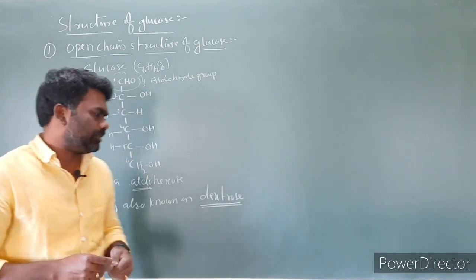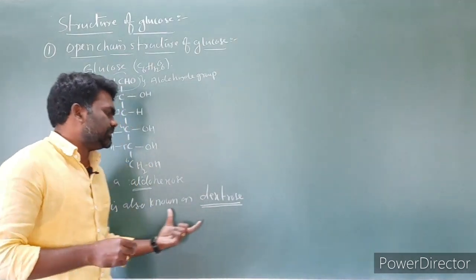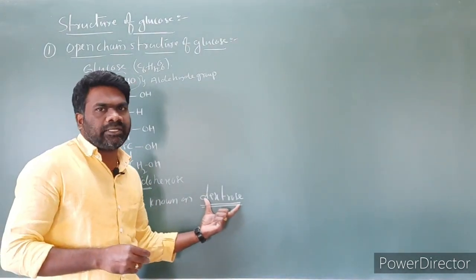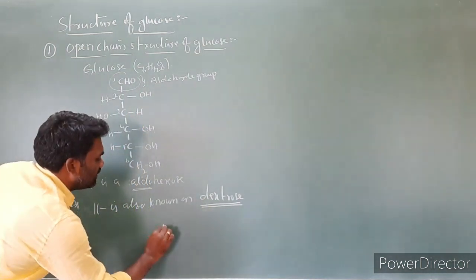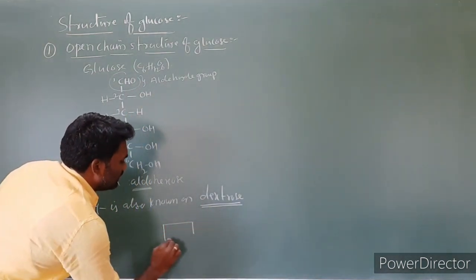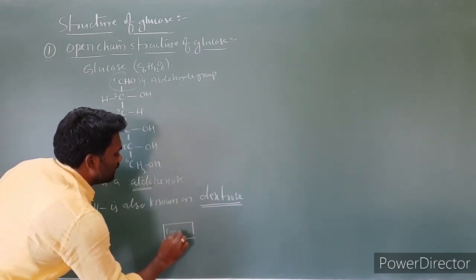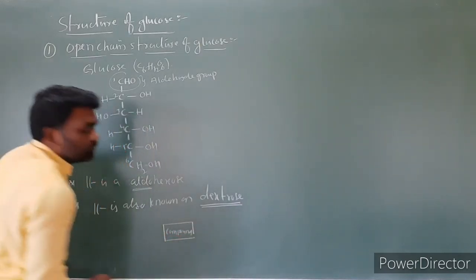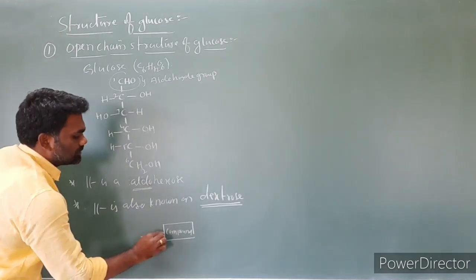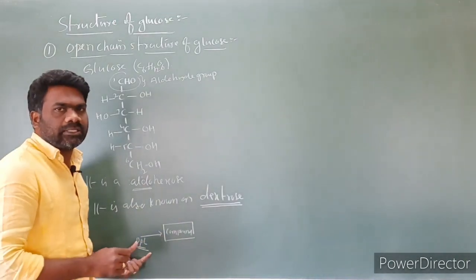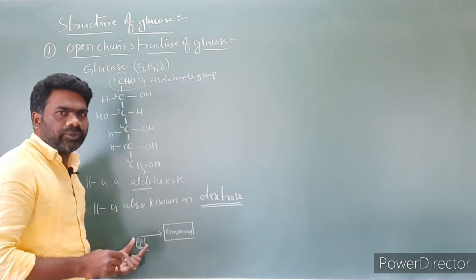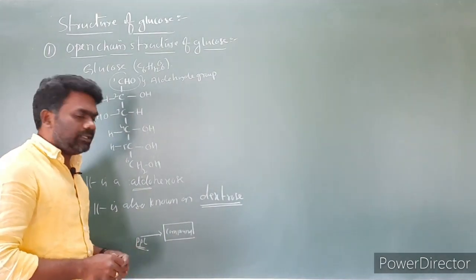So on the basis of this point, we are calling glucose a dextrose. Glucose is a dextrose; it is a dextrorotatory compound. Suppose you take any organic compound. Through this organic compound we have to pass plane polarized light, PPL. Light with vibrations in only one plane is called plane polarized light.